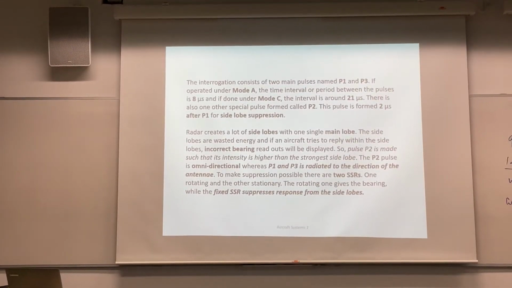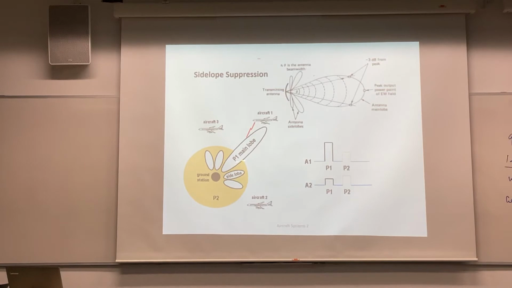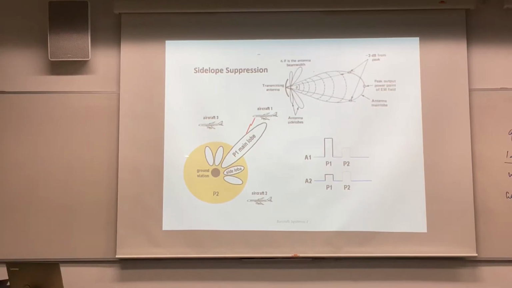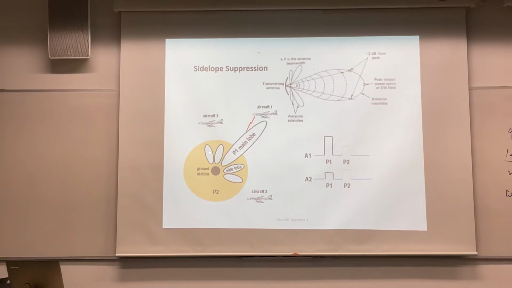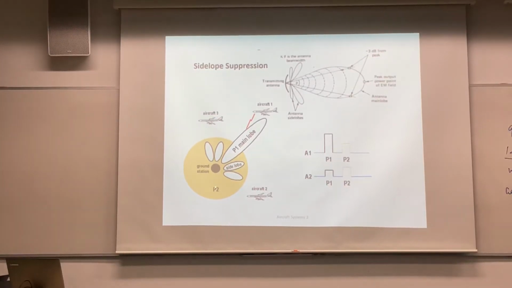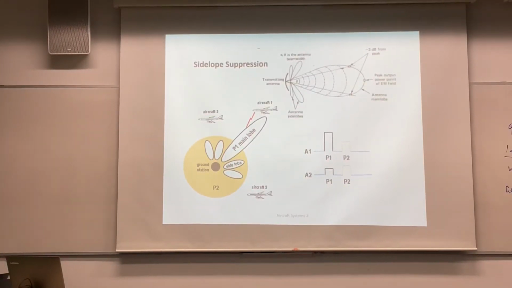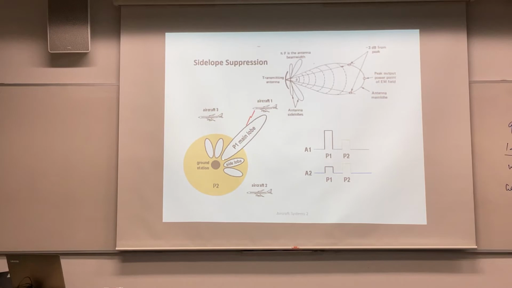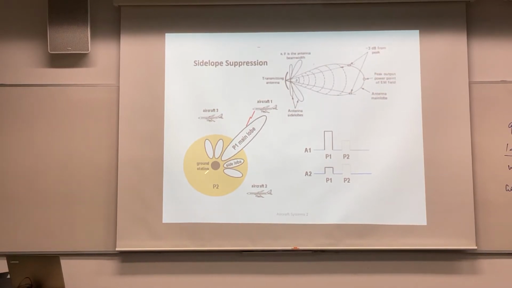I just went through this. Very simply, antennas do have side lobes. So they purposely put another antenna to produce a P2. This is a control pulse. The control P2 signal is stronger than the side lobe. So aircraft A here will receive P1 very high, P2 very low. That means they know it's a correct one, in the main lobe.